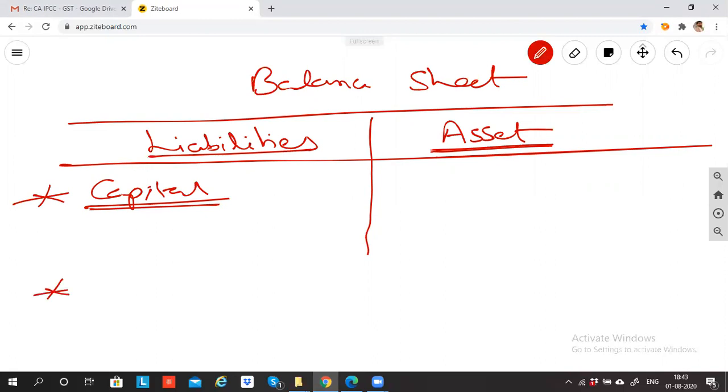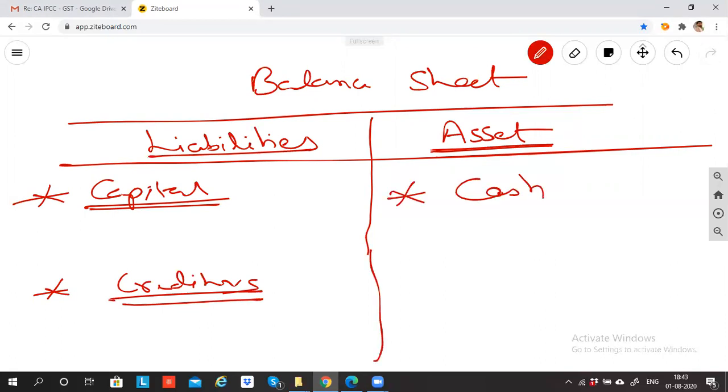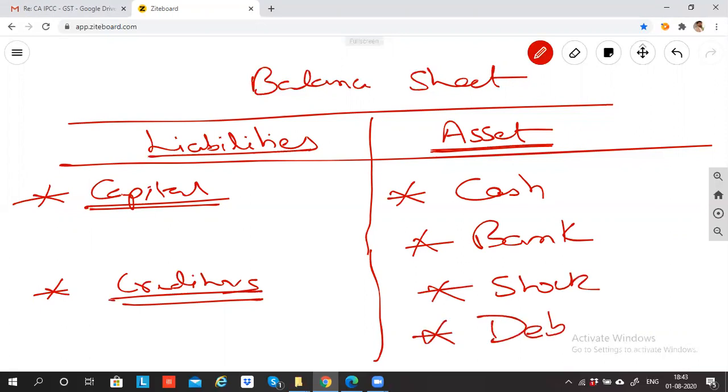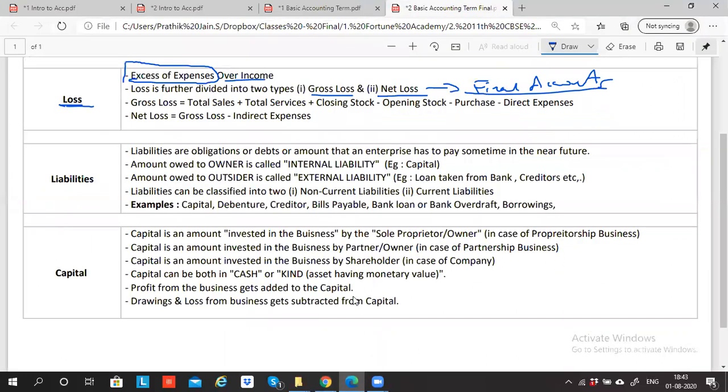There is also something called creditors. There will be so many items; I'm just giving examples. On the asset side, you'll have cash, bank, stock and debtors. You need to understand what each of these is. All these terms we now have to understand. So can we go step by step? What are liabilities?